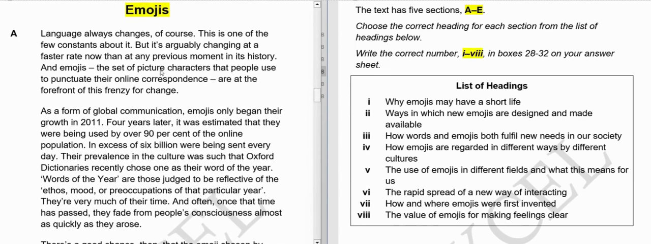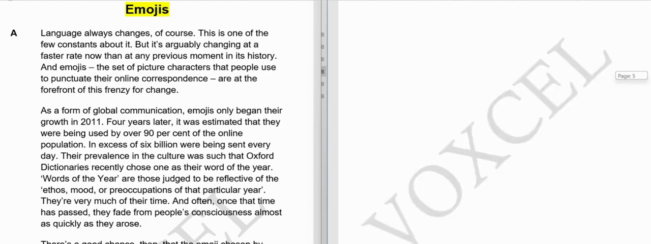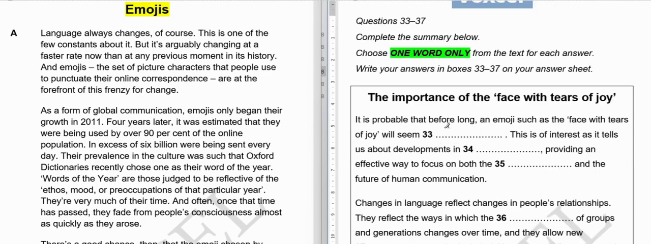So whenever you read one paragraph and let's just say you found the answer to be number one for section A, what you can do is then go straight to these questions and try to find the answer. Let's just say the topic is importance of faces with tears of joy. So you can read the first question or first two questions and see if you can find any locator word in this particular section or paragraph of this particular set, and then if it is in the first section or section A, you can write that answer.